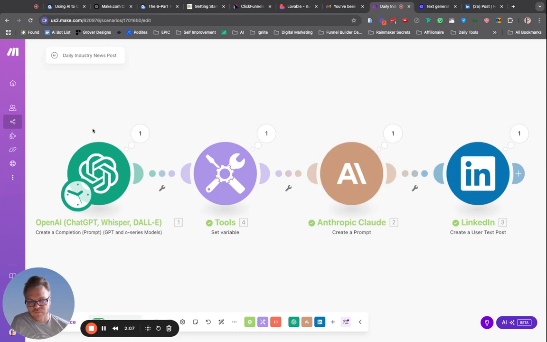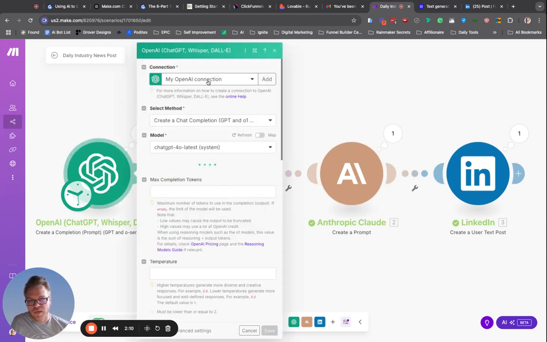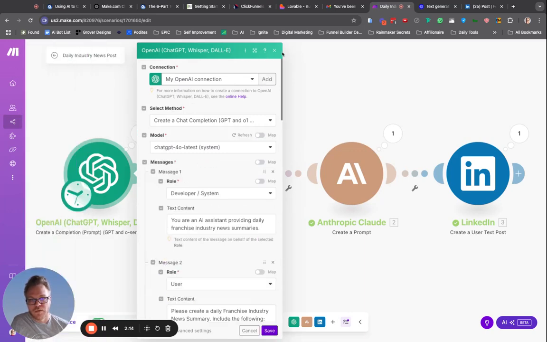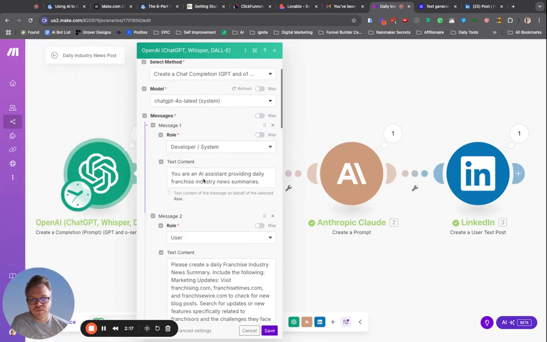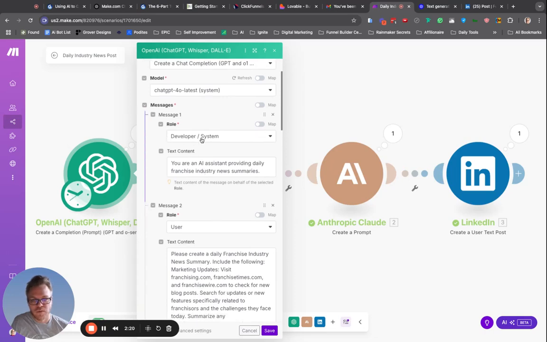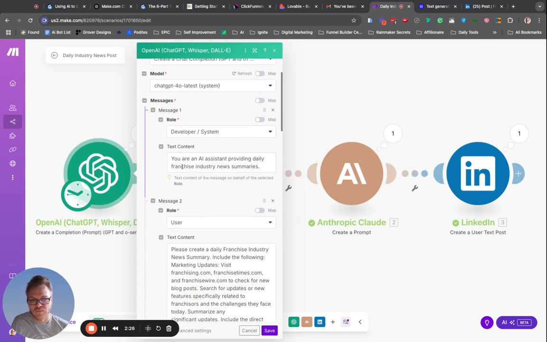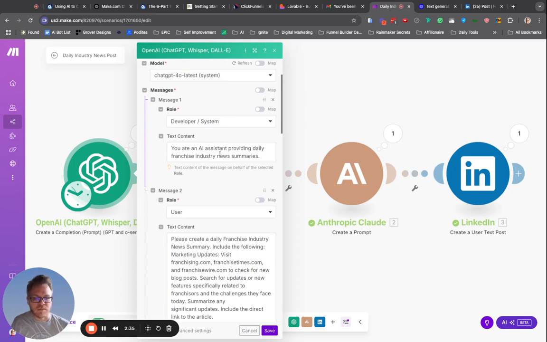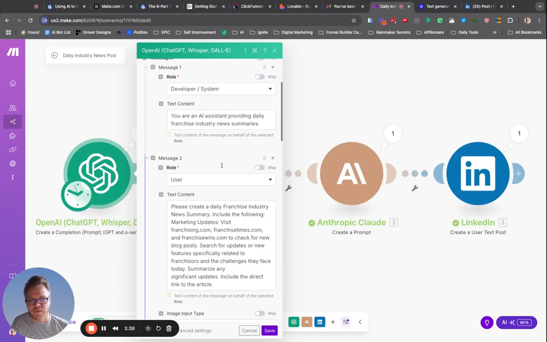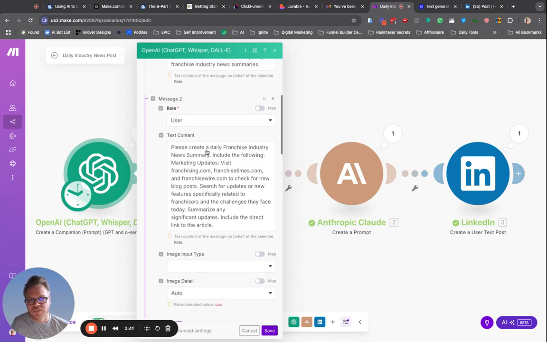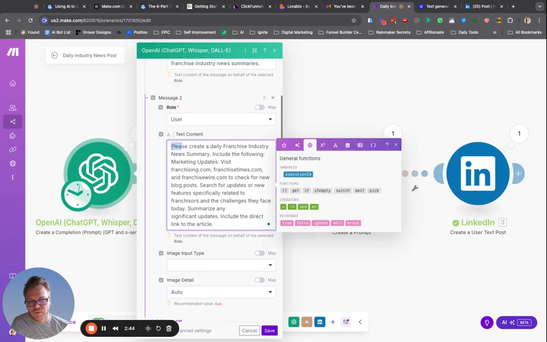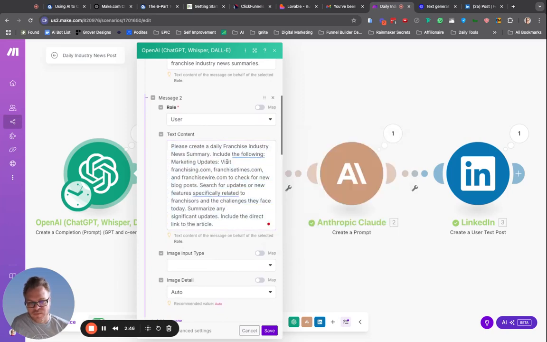So what do you need to do? First things first, you need to create OpenAI and connect your OpenAI connection using Make. Once you're in there, you need to craft the messages. First, we set this message role as developer and system. We're giving it what the role is for ChatGPT. We're essentially telling it, you're an AI assistant. You provide daily franchise news and summaries. Is that the best prompt? Not necessarily, but we'll get into prompting in another video. Next, we change the role to user, and we say, please create this. And this is the prompt that the user is inputting into ChatGPT.